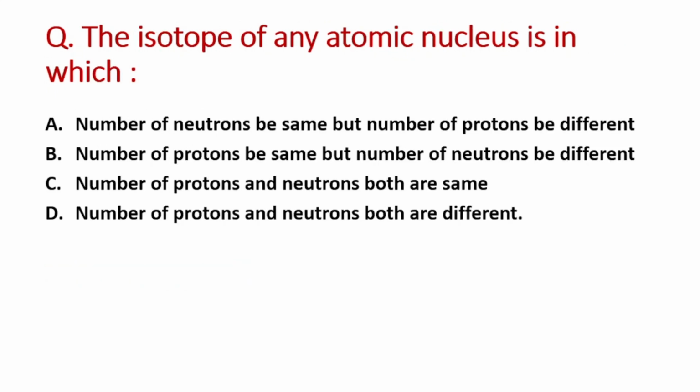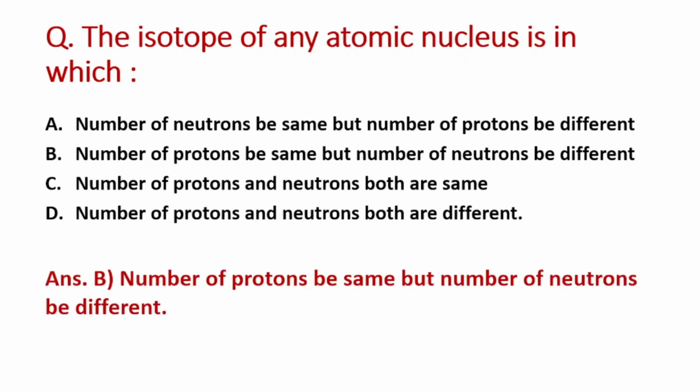Next question: the isotope of an atomic nucleus is in which? A option is number of neutrons be same but number of protons be different. B option is number of protons be same but number of neutrons be different. C option is number of protons and neutrons both are same. And D option is number of protons and neutrons both are different. So the right answer is option B, that is number of protons be same but the number of neutrons be different.